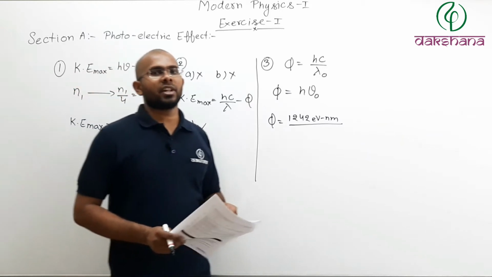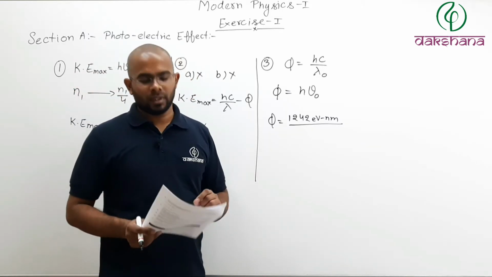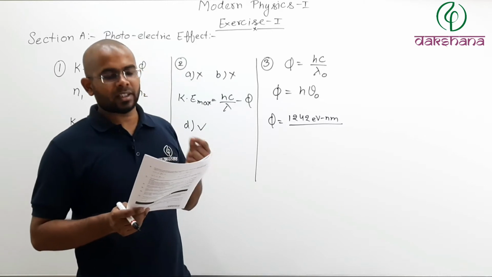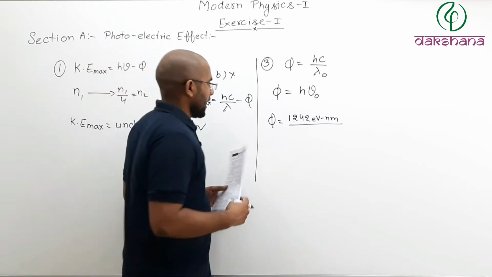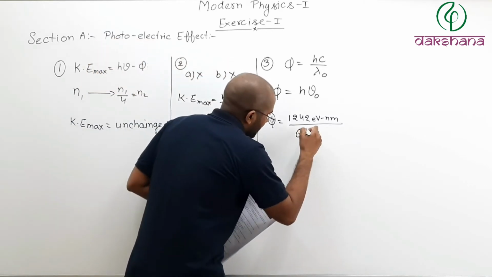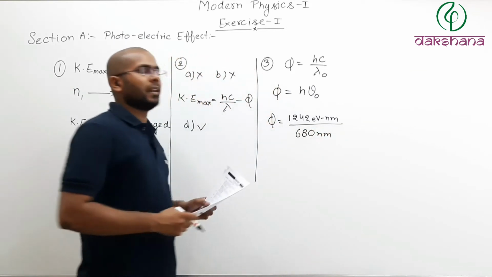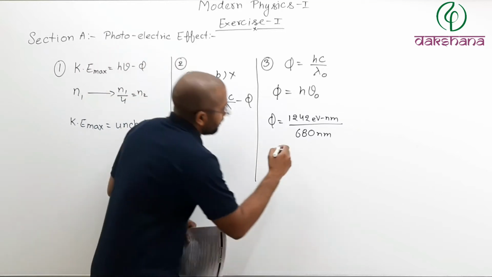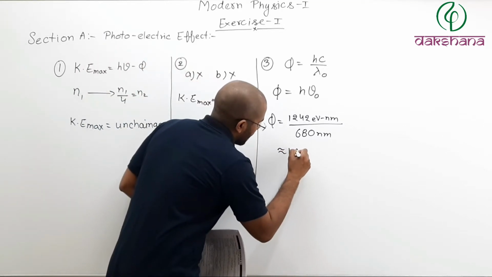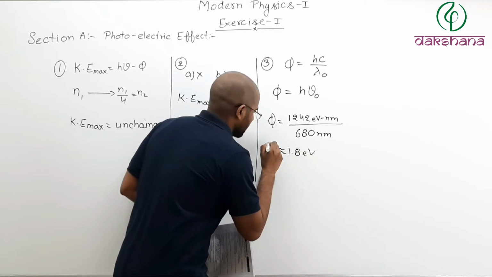Do not make a mistake of writing wavelength in any other unit. So here it is 6800 angstrom, and 6800 angstrom can be written as 680 nanometer. And when you solve this, you will get approximately 1.8 electron volt.